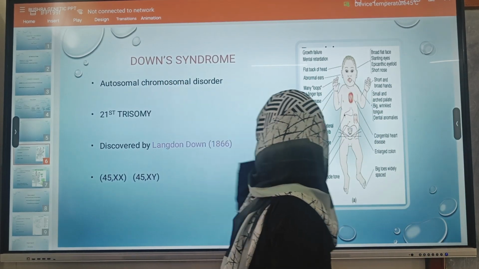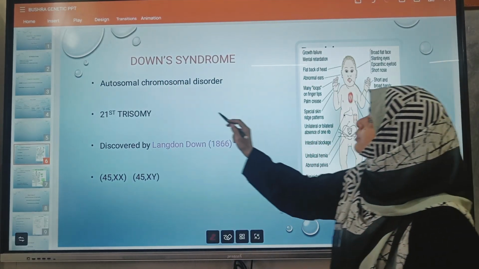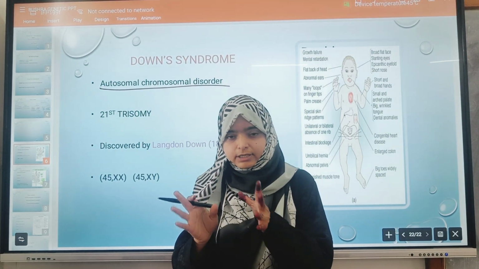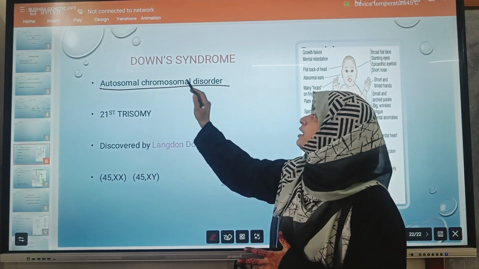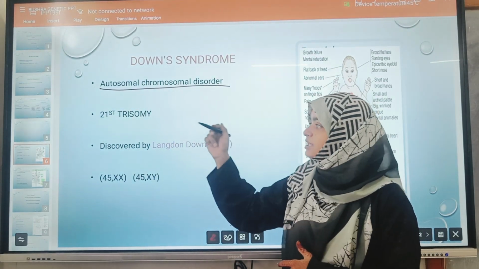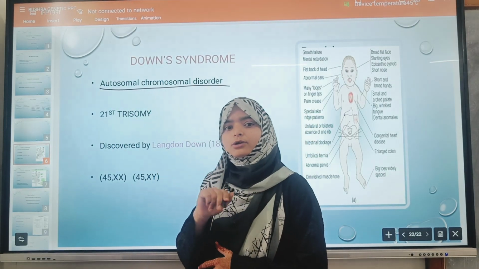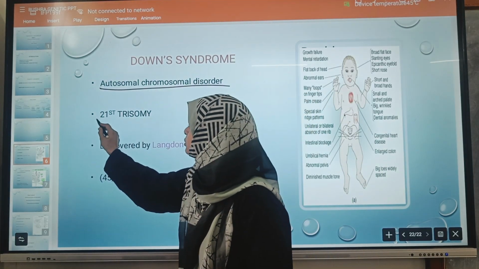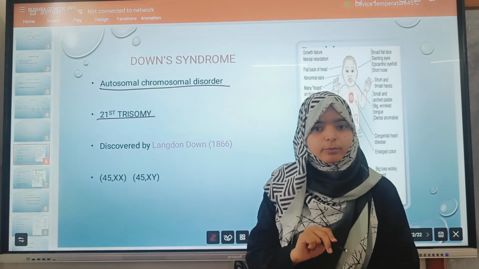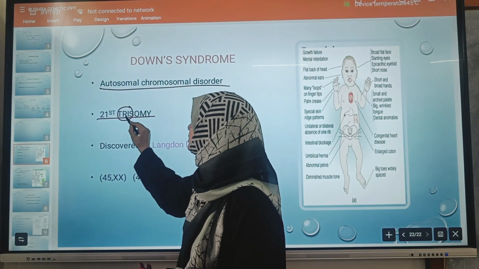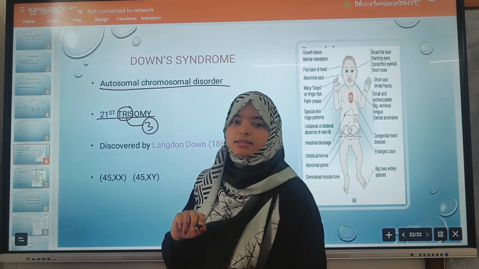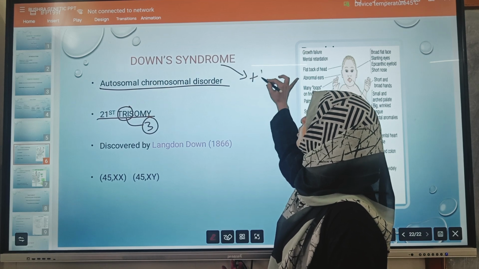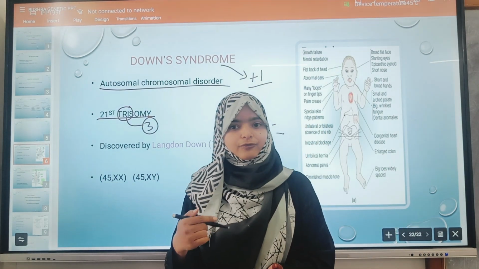Down syndrome is an autosomal chromosomal disorder. I told you earlier that it is an autosomal chromosomal disorder, which means the changes occur at the autosomal chromosomes. What type of changes occur? Addition or deletion. It is also called the 21st trisomy. The term tri means 3. It means that in Down syndrome, there is the addition of one extra chromosome.